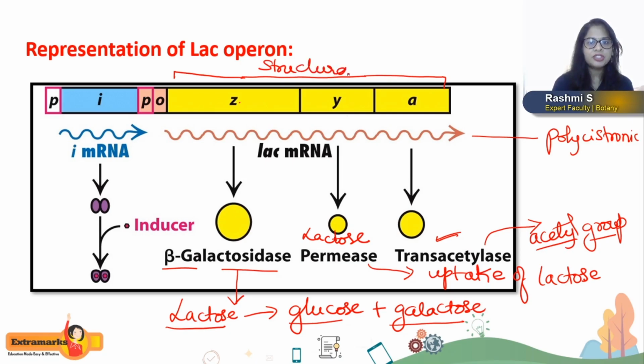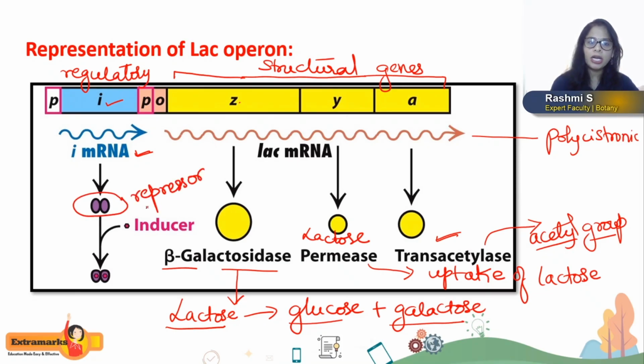These are the structural genes present in the lac operon, and there is one regulatory gene. What is this regulatory gene? The regulatory gene is the I gene, which codes for an mRNA, and this mRNA codes for a protein molecule called the repressor protein.